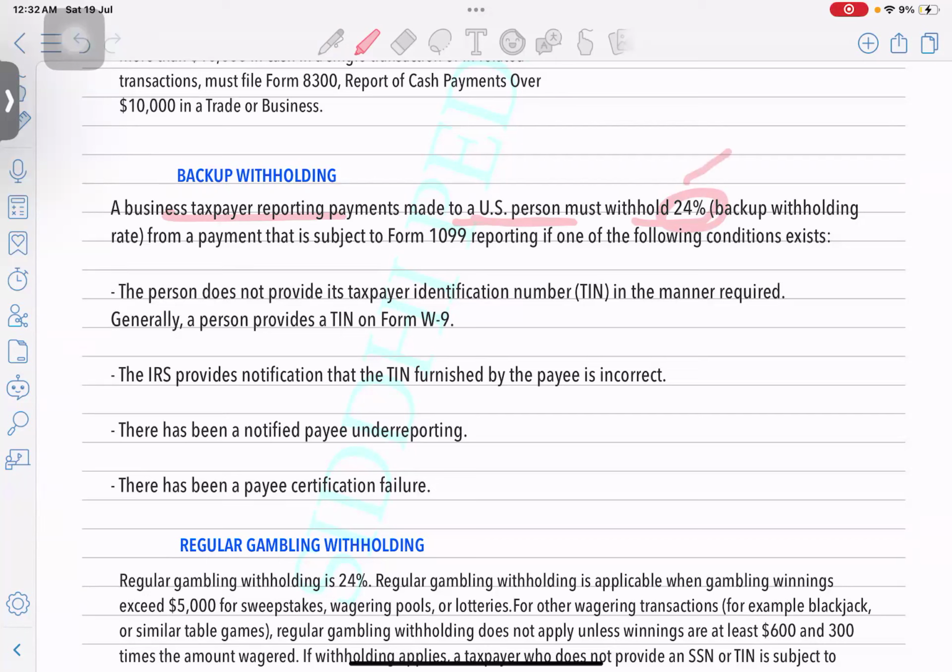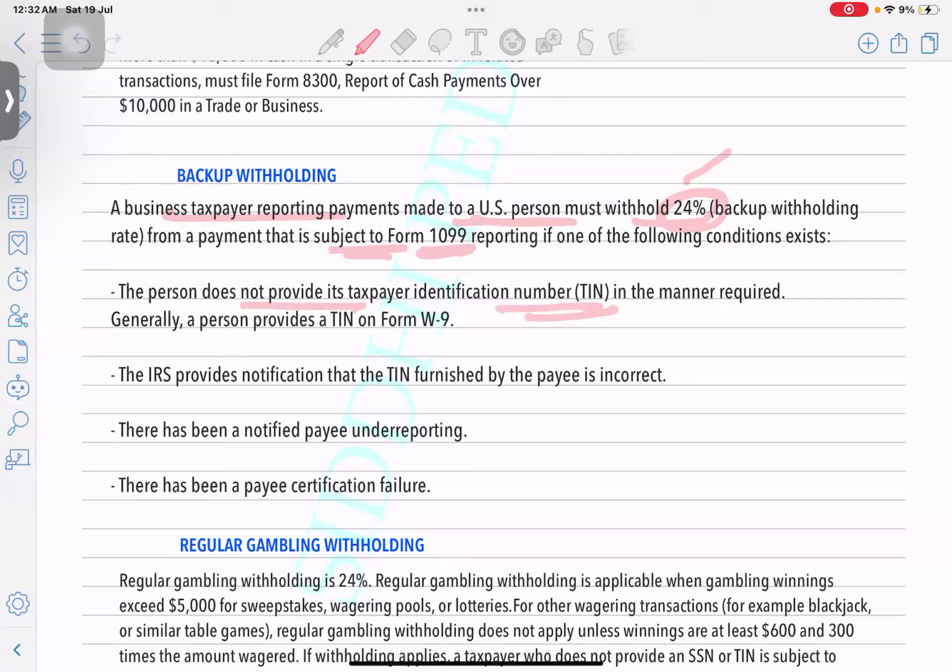So this is for the payment that is subject to 1099. 1099 means what? If you're an independent contractor, a statutory non-employee, they might not give you a W2, but they will give you a 1099 MISC, miscellaneous, or NEC, non-employee compensation. So, this person does not provide their TIN number.